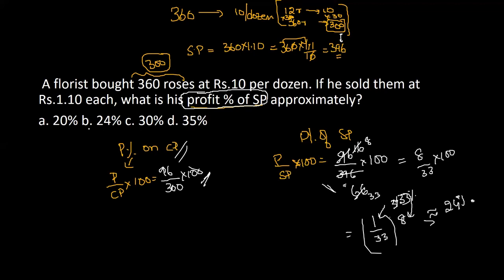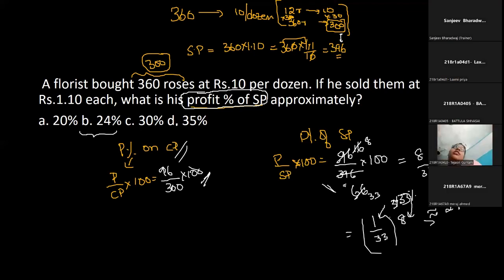So it's much closer to 24 itself rather than going with option C, 30, which is far ahead. I think we can go with option B itself, 24. We cannot go with 30.